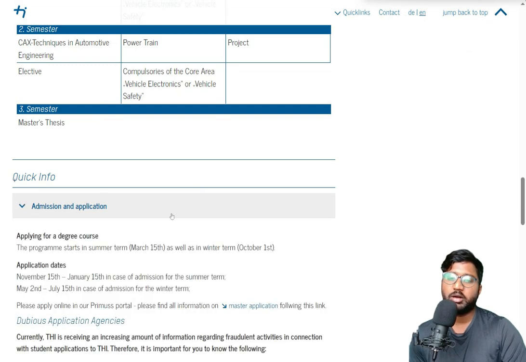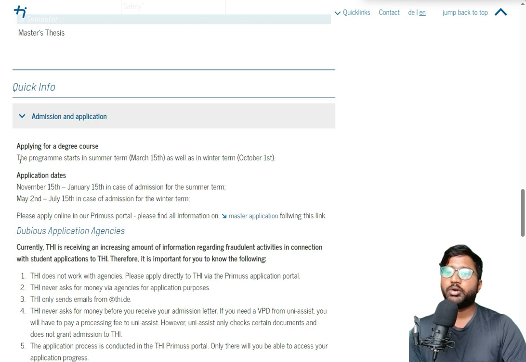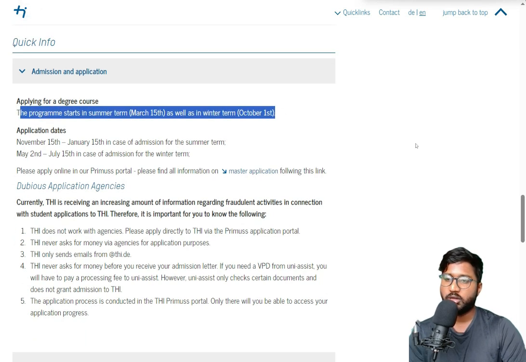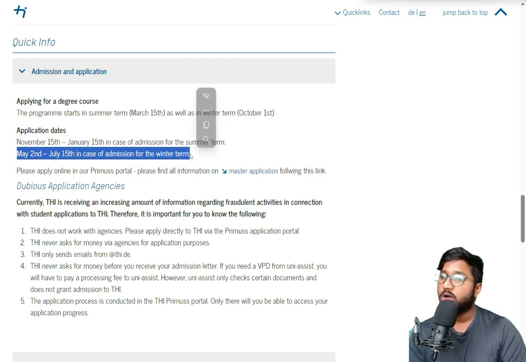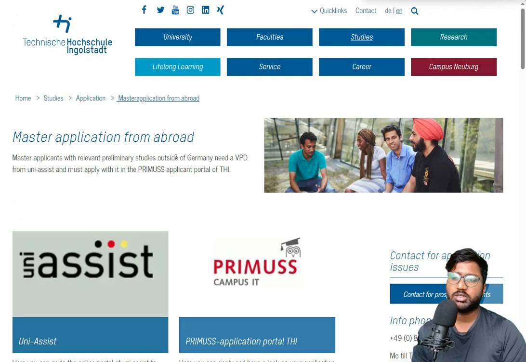Then you can click on admission and application, where we are interested. The program starts from March 15th for summer and October 1st for winter. Then the application dates are November 15 to January 15, which I mentioned. So when I record and upload, the deadline for the winter term will be closed. Nevertheless, if you want, you can also apply from November 15 by looking at this video. Please apply online here, master application. You can click on master application.